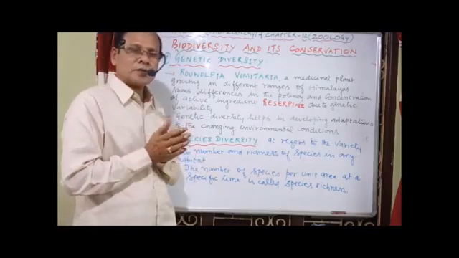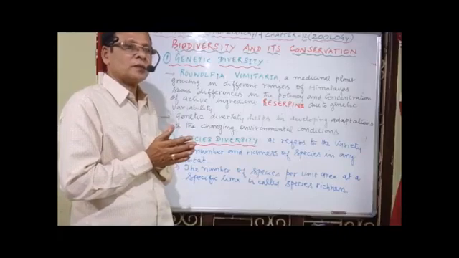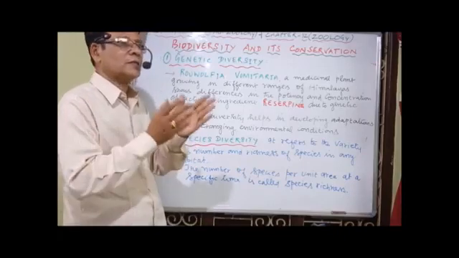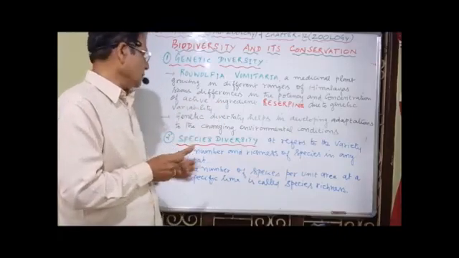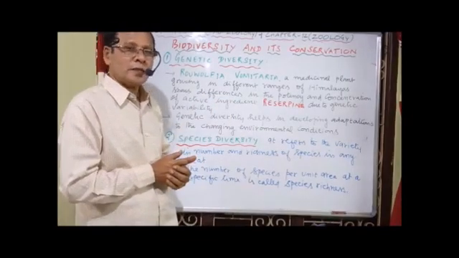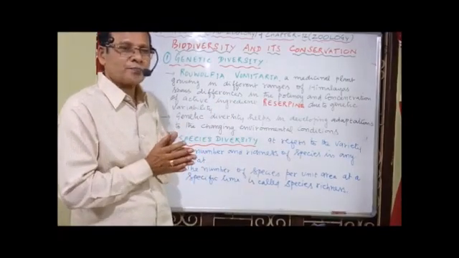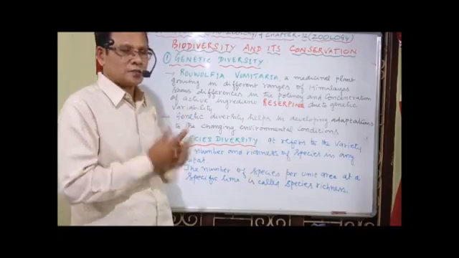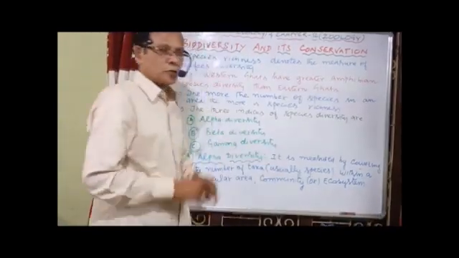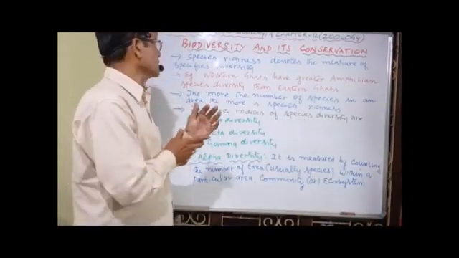It refers to the variety in number and the richness of species in any given habitat. The number of species per unit area at a specific time is called species richness. What is species richness? We are talking about species diversity.